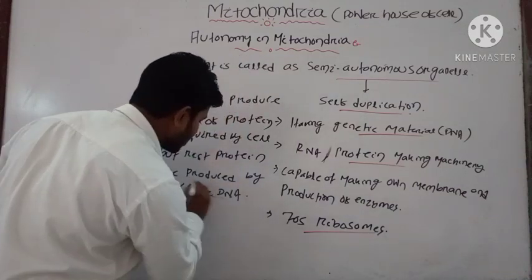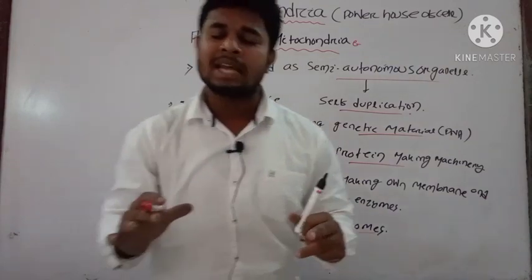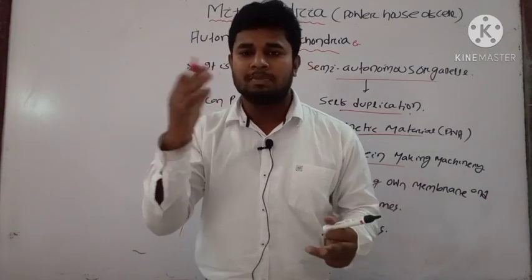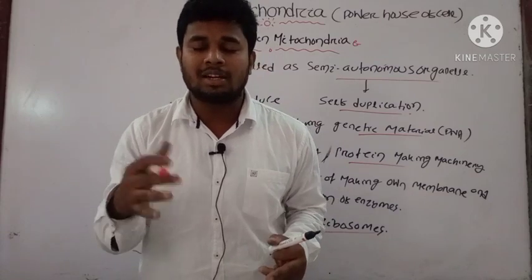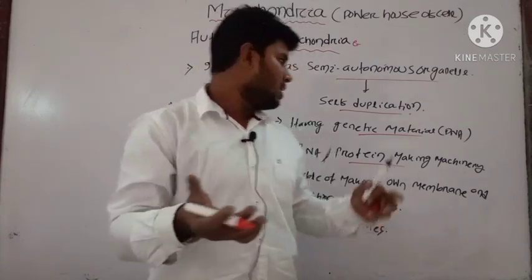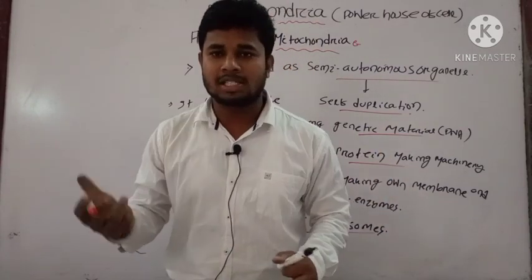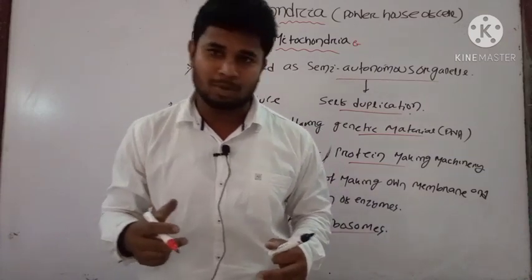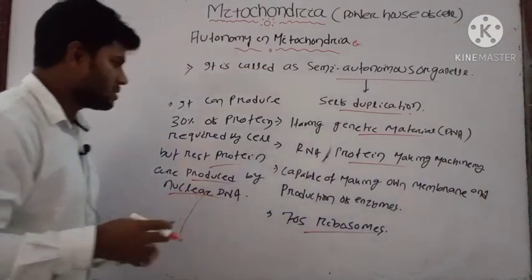Only 30% of protein is produced by the mitochondria, and the rest 70% is produced by your nucleus that contains the DNA. Note down these points. Then we will discuss the cell organelle ribosome.